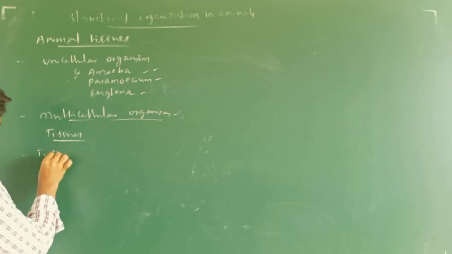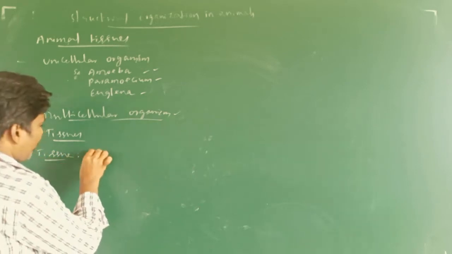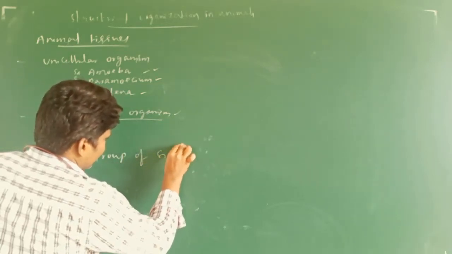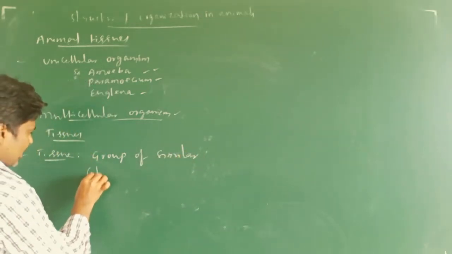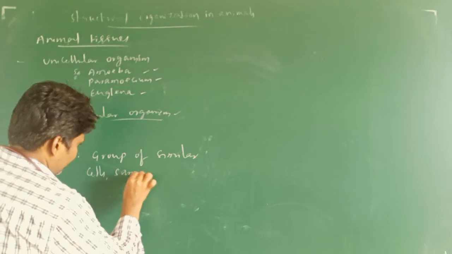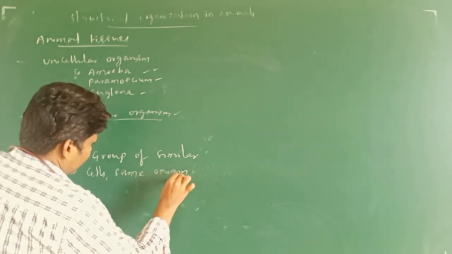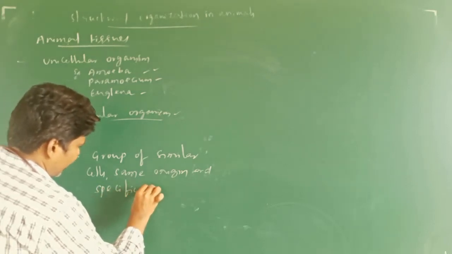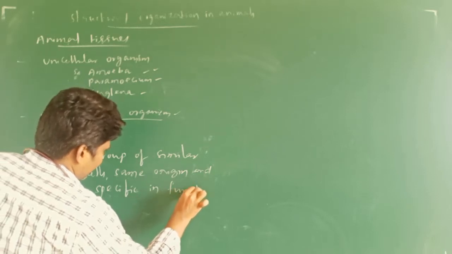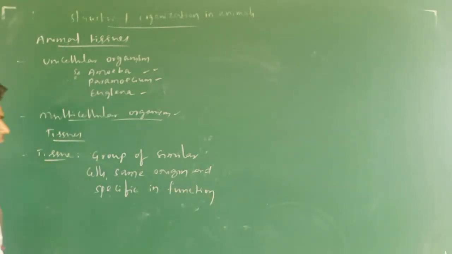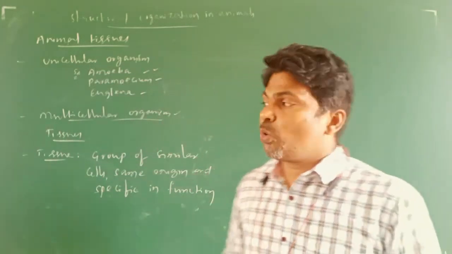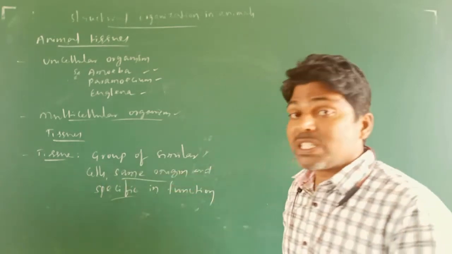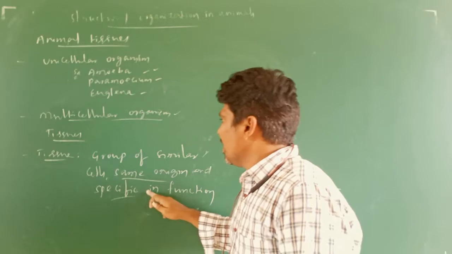Tissue. A tissue is a group of similar cells with the same origin and specific in function. What is meant by tissue? A group of similar cells, of the same origin, which perform a specific function. That is nothing but called tissue.